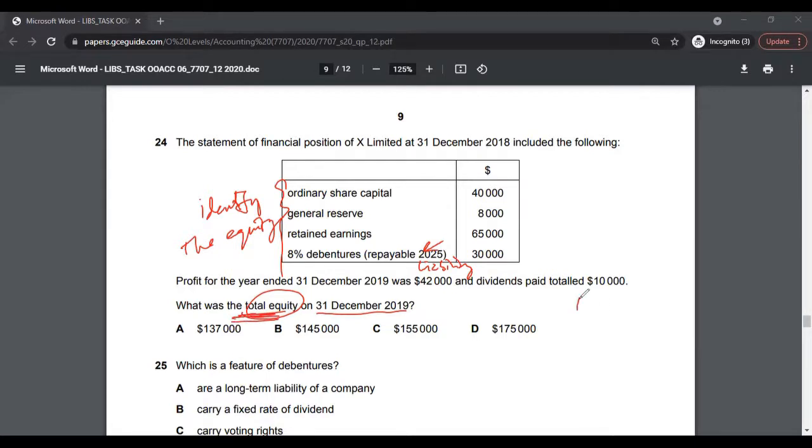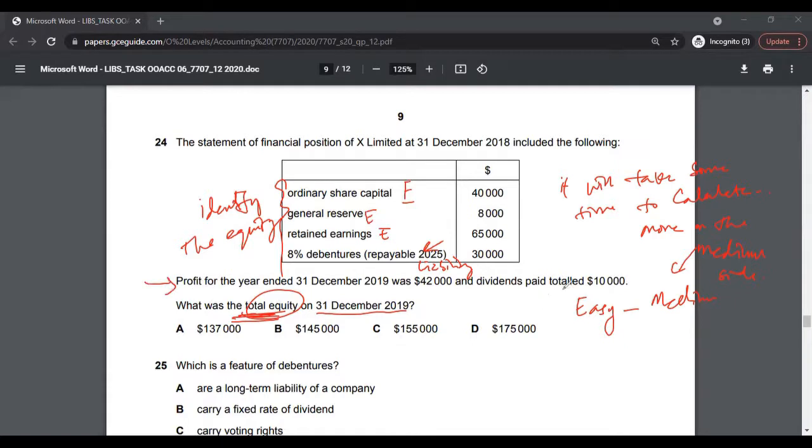I would say this falls into easy to medium, more on the medium side, because it will take some time to calculate the number. So you will identify that. For example, this is an equity item. This is an equity item.